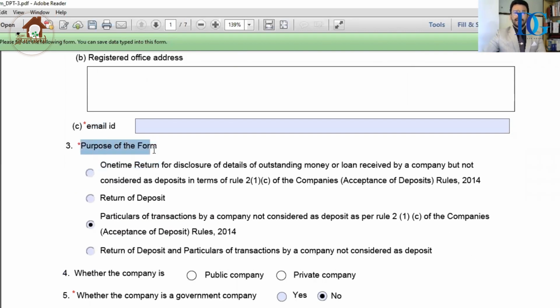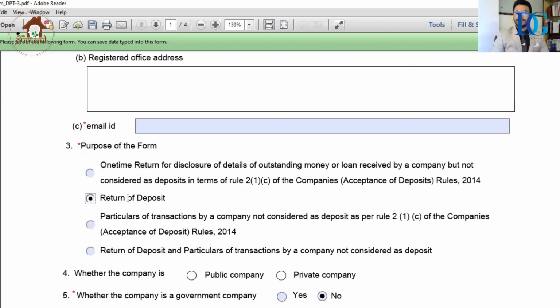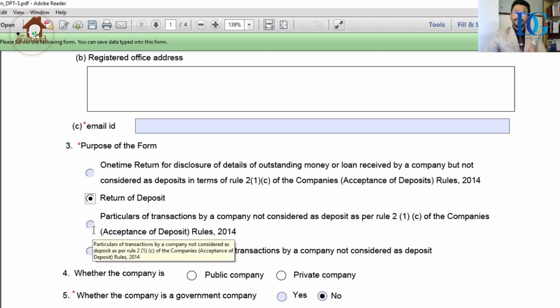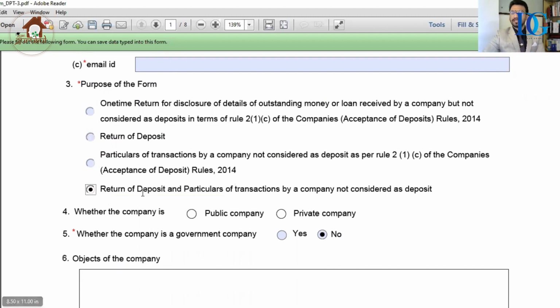Now the main point: if a private company has accepted loan from shareholder, which radio button do we have to select? As loan from shareholder is considered as deposit, then you have to select radio button number 2, return of deposit. But if your company has accepted loan from shareholder plus some more loans from other category of person like directors, relatives, banks, then you have to select return of deposit and particular not considered as deposit, because loan from shareholder will fall under this category, other loans shall be considered under this category.